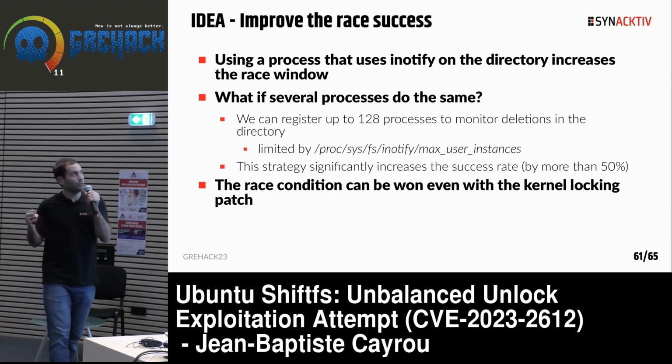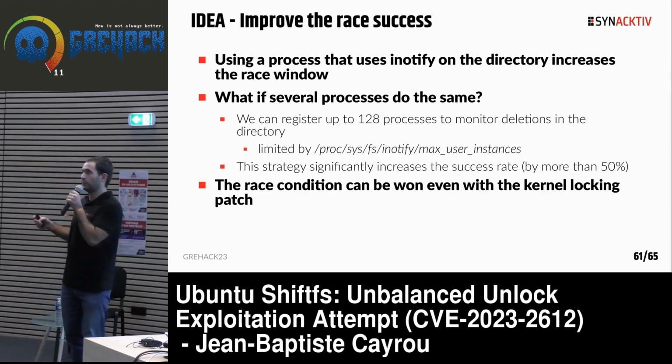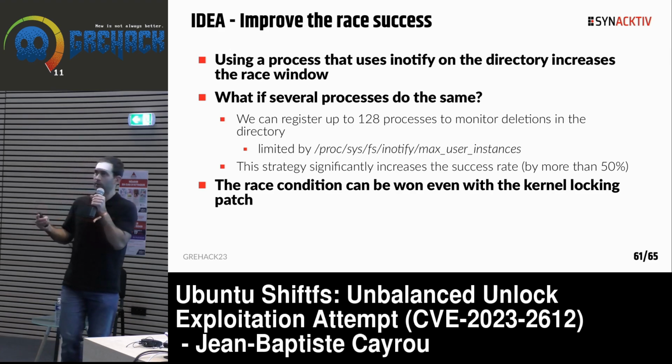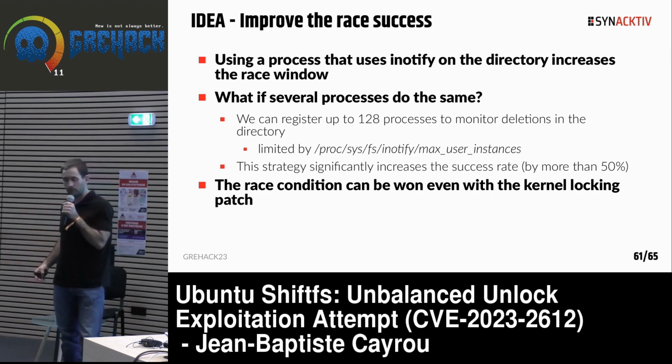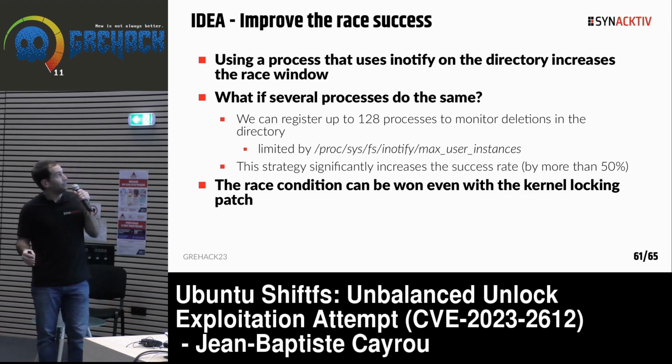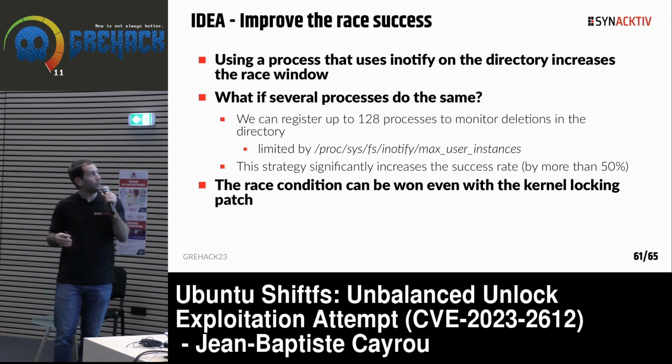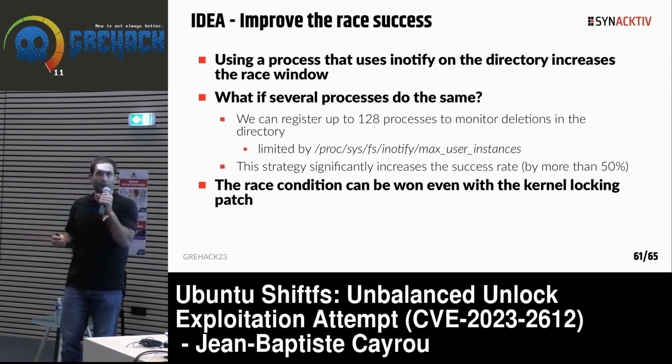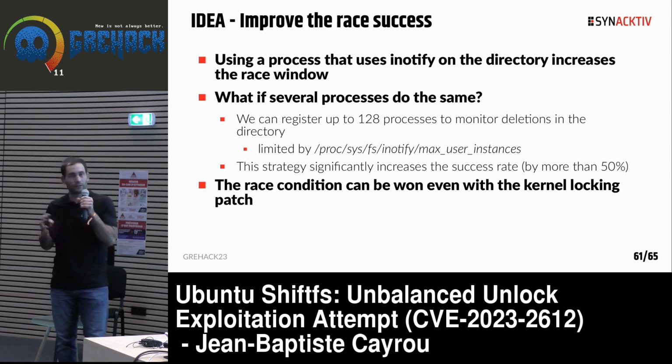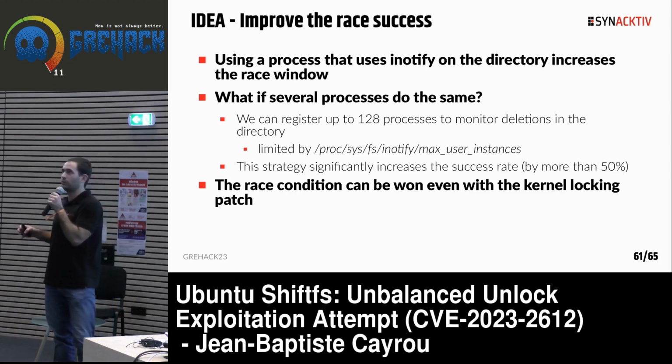In fact, we can register up to 128 processes with inotify to be notified on deletions. When I did the test, I observed that this increased the success rate of the race condition a lot. I don't know the exact statistic, but it was more than 50% to win the race.